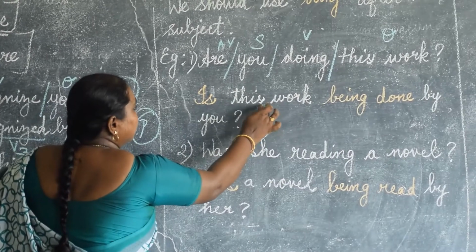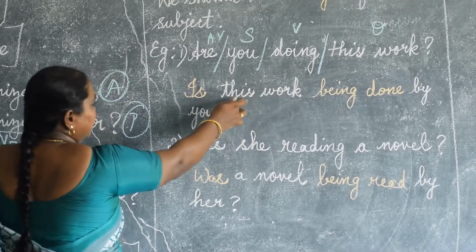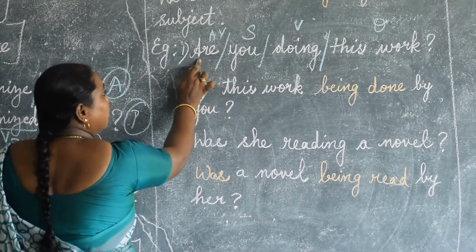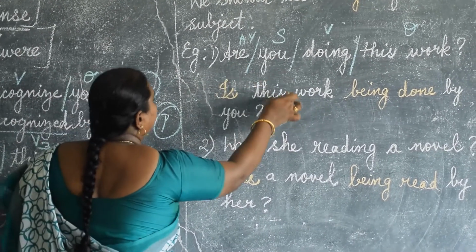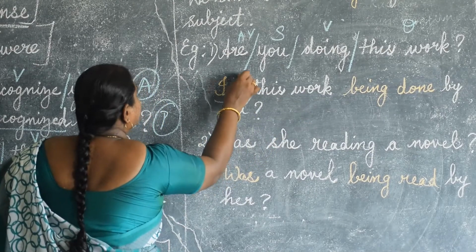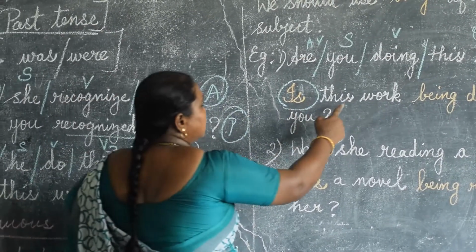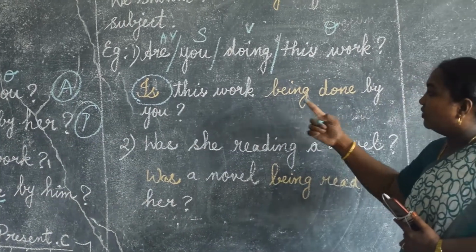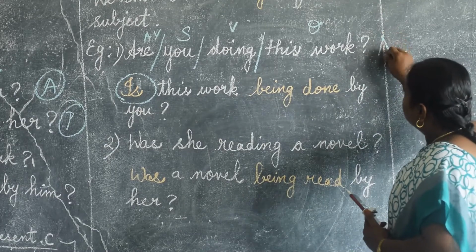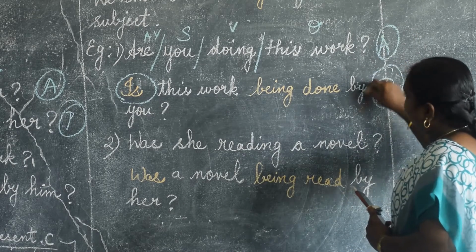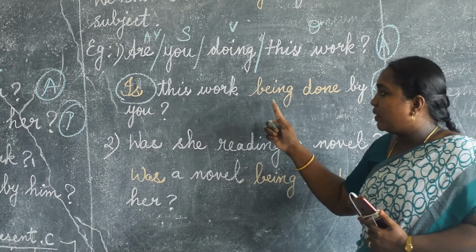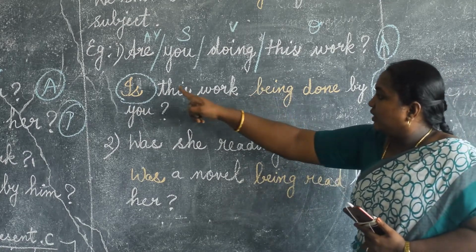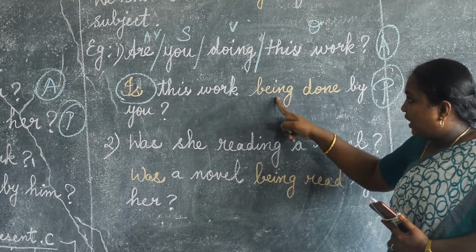So in the subject place we have put this work. It is singular now. You takes the plural form are, but this work is singular, so it takes is. Is this work. What do we have to add after the subject of the passive form? This is the active form, this is the passive form. Being. Is this work being done?